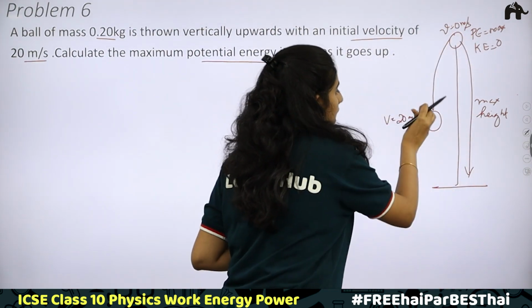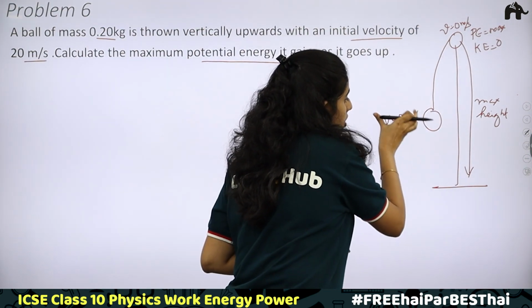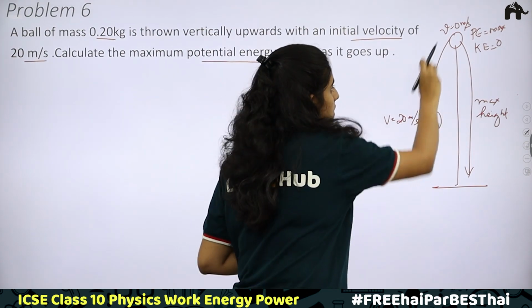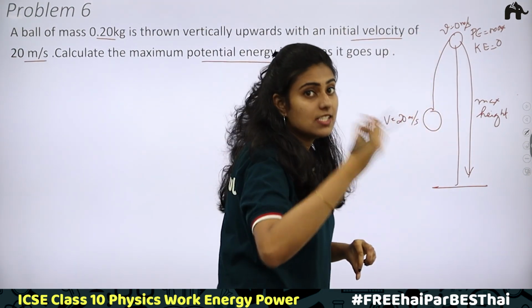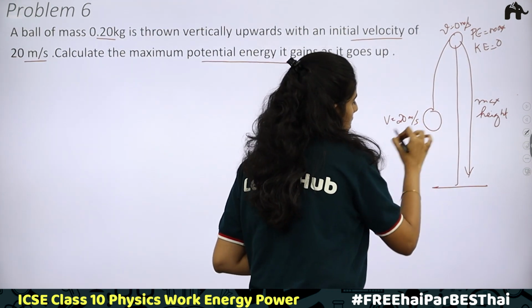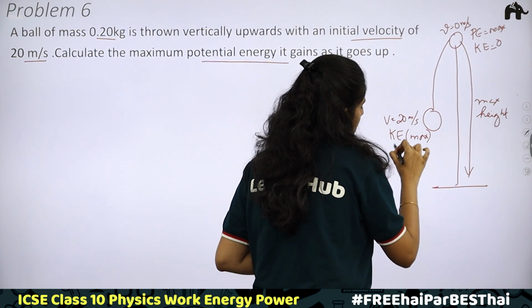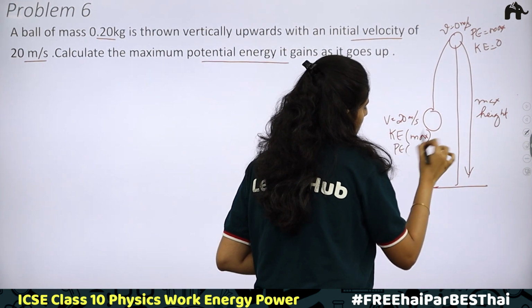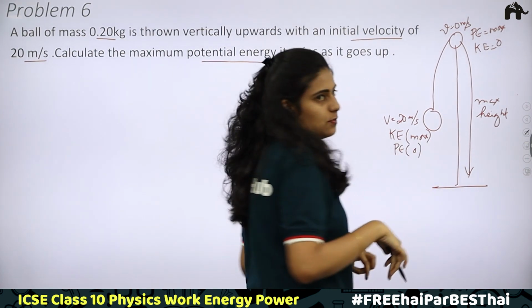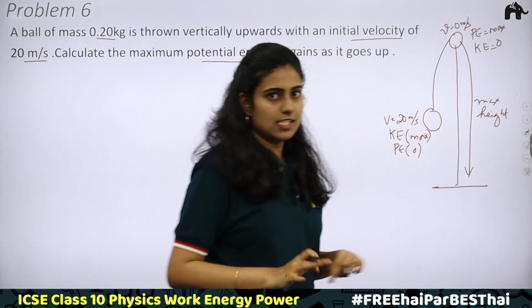Now at the initial position, the velocity is maximum. When it moves upwards, what is happening? Velocity is decreasing. That is, kinetic energy is decreasing. So at this initial point, kinetic energy is maximum, and potential energy can be taken as 0 at this point. There is no potential energy, there is only kinetic energy considered.